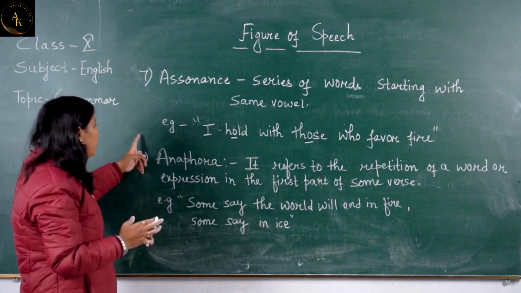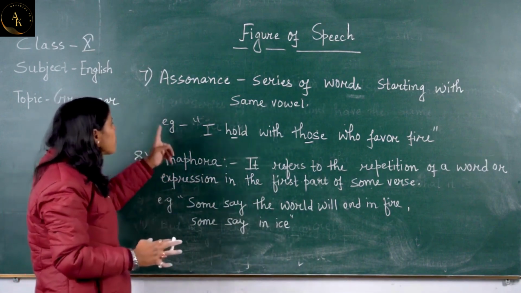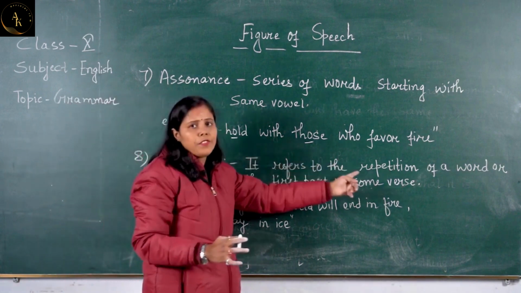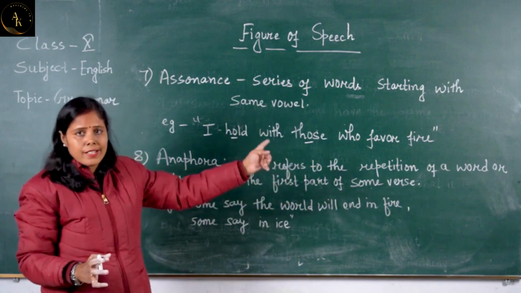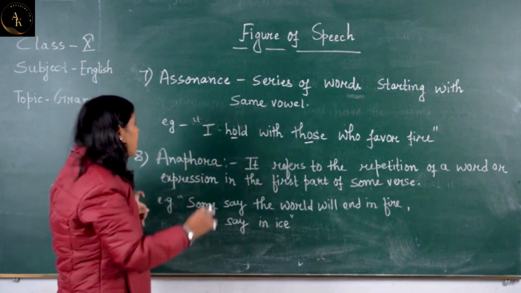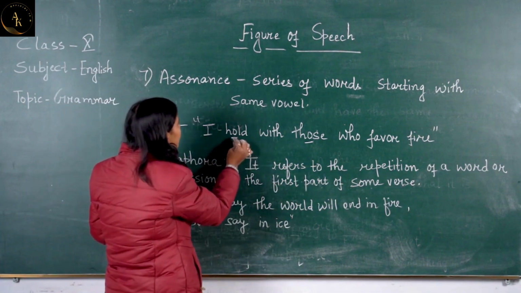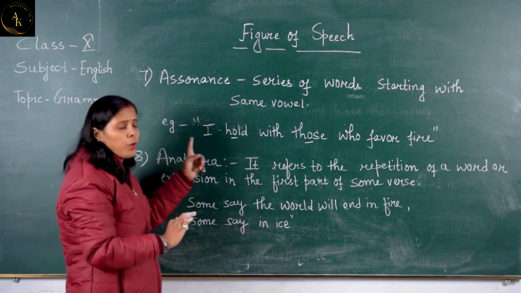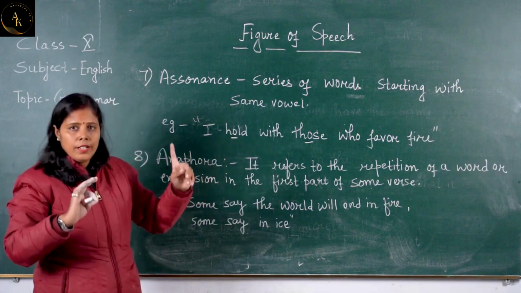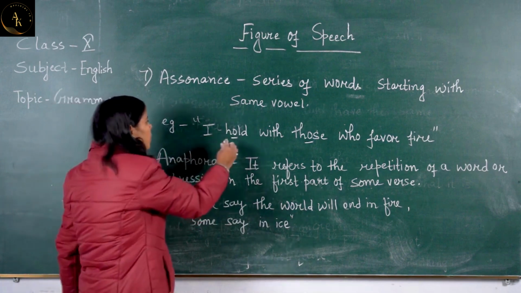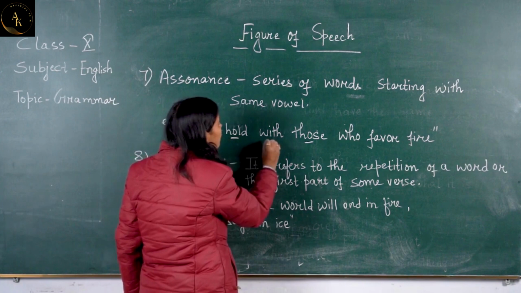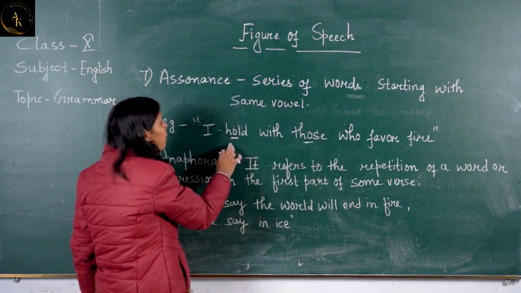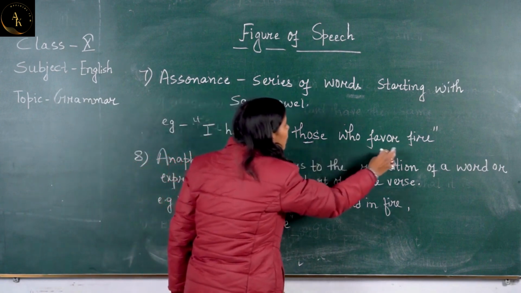So coming back to this assonance, one example that I have taken, I hold with those who favor fire. This is from Fire and Ice, as I said, written by Robert Frost. यहाँ पे कौन सा vowel sound repeat हो रहा है जिसके कारण we are able to say that assonance, the poet has used assonance in his poem Fire and Ice. That vowel sound is O. I hold with those. O is repeating here. I hold with those who favor fire.